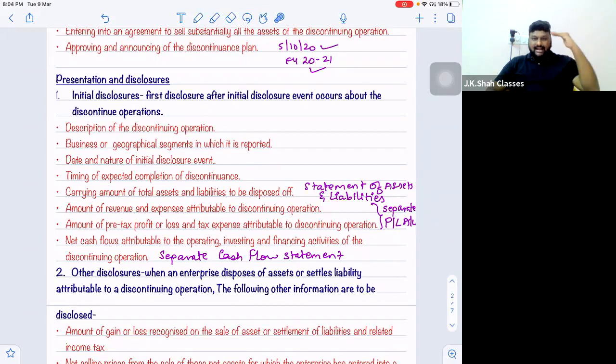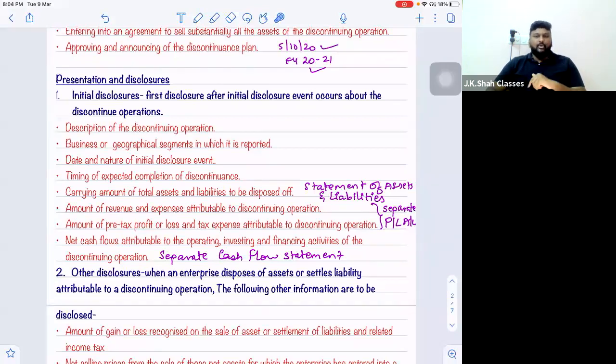So what happens, as an enterprise, you make the full profit and loss account, which will consider the figures of continuing as well as discontinuing operations both. But generally discontinuing operations are in losses. So these losses unnecessarily reduce the profit of your continuing operations and your overall profitability is affected. So to show your stakeholders or the users of the financial statements that our profits have reduced because of the discontinuing operation, they tell us to draft a separate P&L of the discontinuing operation in the notes to accounts.